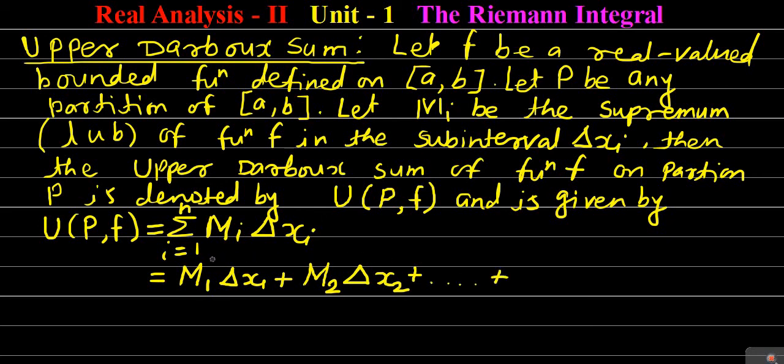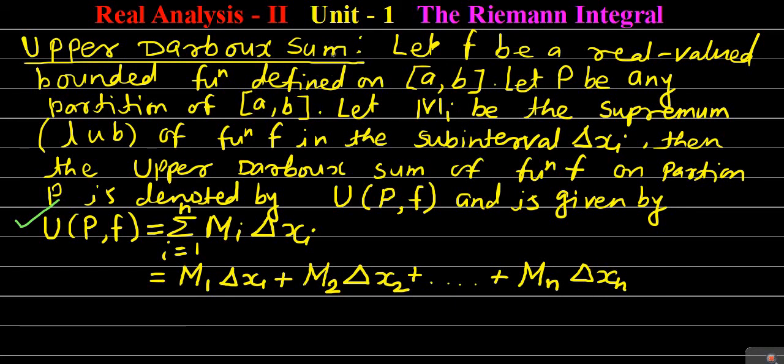The last value of i is n, so it is capital Mn, supremum of the function f in the nth subinterval into length of the nth subinterval, that is delta xn. So this is the formula for computing the upper Darboux sum. This is a very important formula, you have to remember it. This definition is also very important.